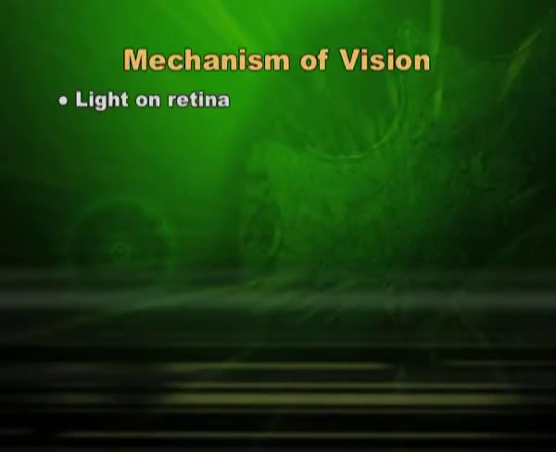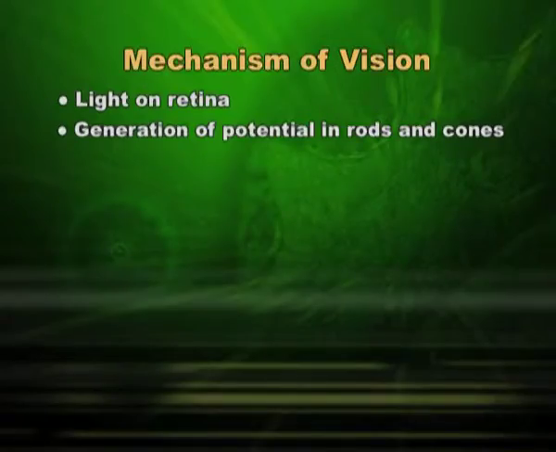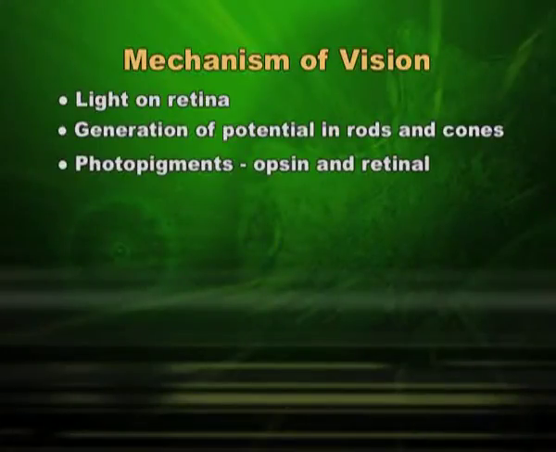Light will fall on the retina. We all know what the retina is, and when light falls on it, please remember what I explained in the previous session about action potential and resting potential, because those kinds of changes will take place. It will generate potential in rods and cones. I told you that rods and cones are photoreceptor cells and they have photopigments. Those pigments are also very important to see different colors in different intensities.